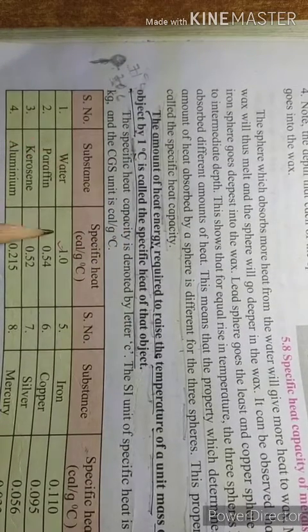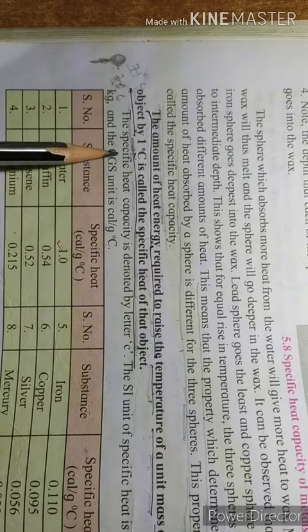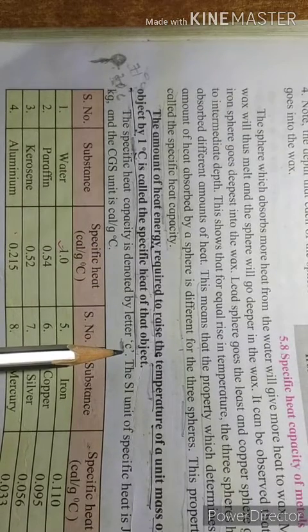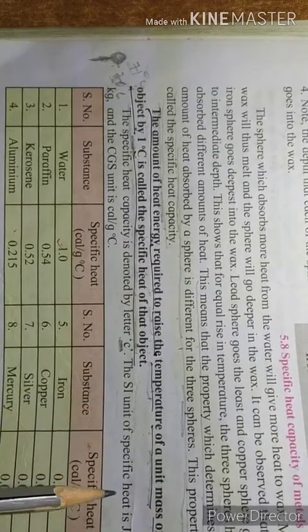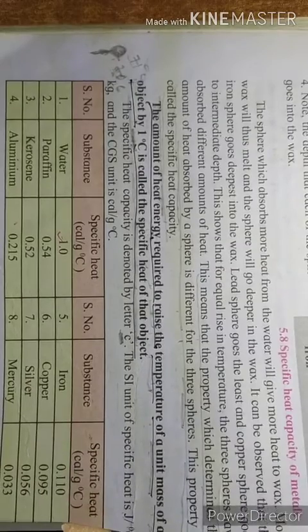Some substances are given here. You have to learn only, listen, the specific heat capacity is denoted by C. The SI unit of specific heat is joule per kilogram degree Celsius.